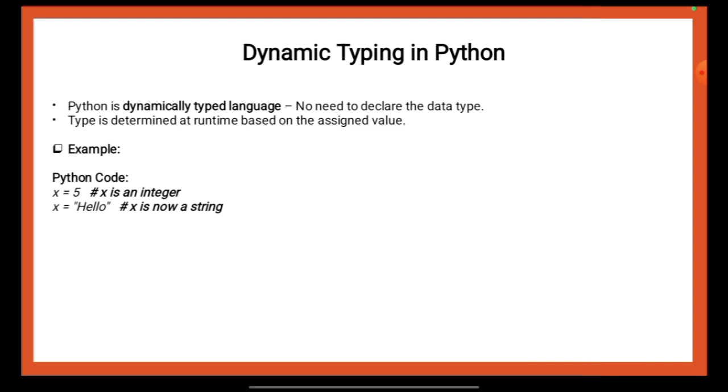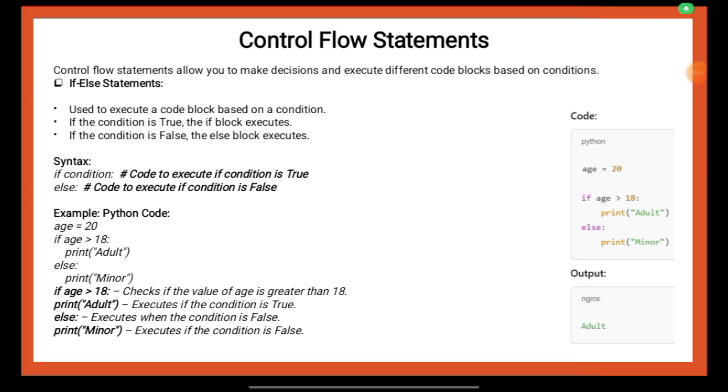Now we will move on to the next discussion part. As per this slide is concerned, here we will be discussing control flow statements. Let me first read out the details that have been mentioned over here and then we will discuss it. Control flow statements allow you to make decisions and execute different code blocks based on conditions.